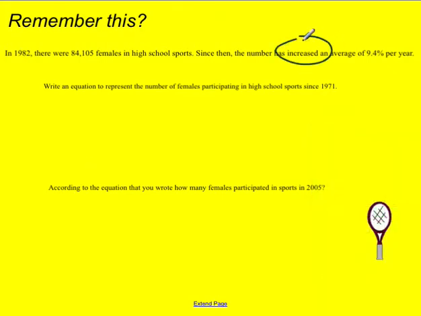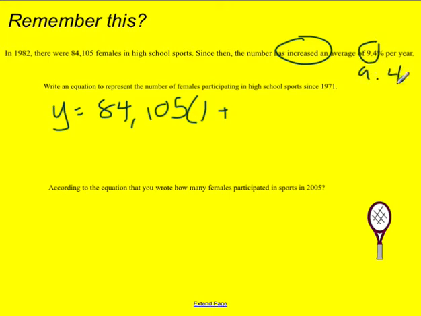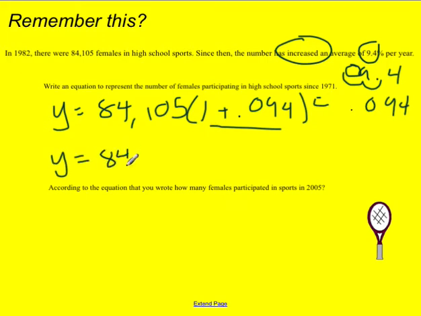So notice it says that it's increasing. So we know we're going to use exponential growth. So then our starting value was 84,105. Then we're going to do 1 plus our rate. Well, our rate is in a percent, so we need to make sure we convert it to a decimal. So I'm moving that decimal place over so I get 0.094. And that's going to be raised to the t power because we don't know how much time is passing. Well, I actually need to add both of those. So then I get 84,105 times 1.094 raised to the t power.